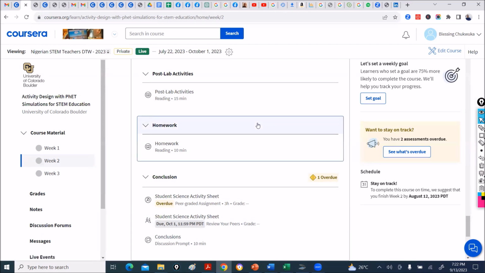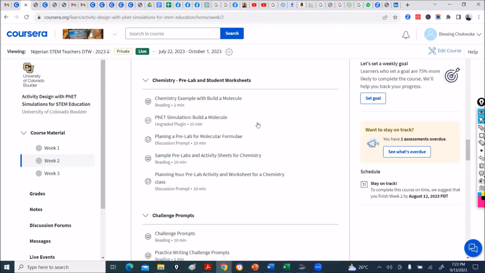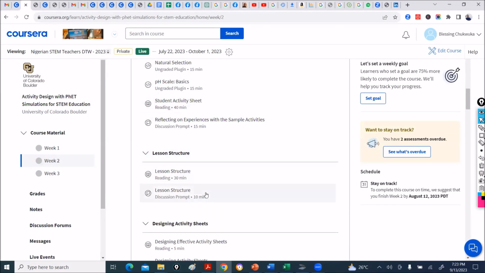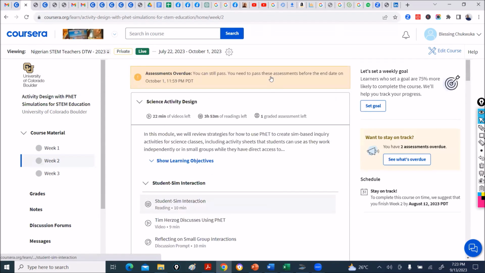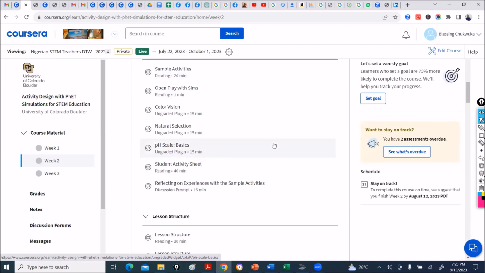The science can be confusing because you have 3 subjects: physics, chemistry, biology, all in there. But you just focus on whichever is your subject. There are some activities here that are for everyone, and there are some activities where you have to select your physics, chemistry or biology. But once you are patient and you follow through everything, it's very guided. Everything is quite guided in the course. Okay? All right. So this is it for the science people.